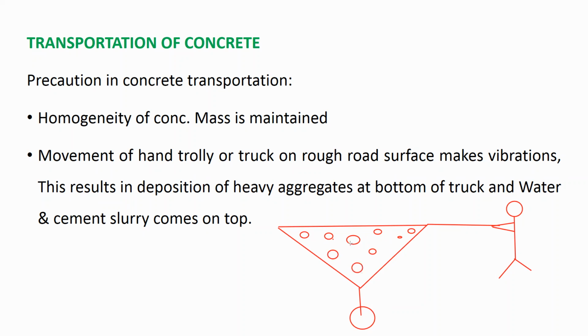The small circles that I am drawing are fine aggregate. If all the ingredients are present everywhere in your concrete, then this concrete is called homogeneous.